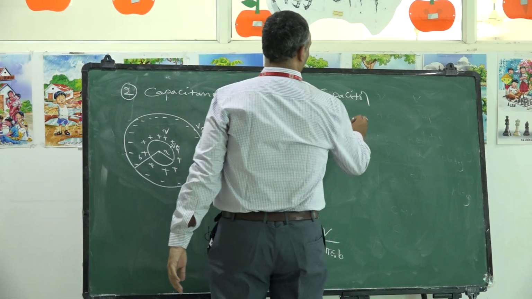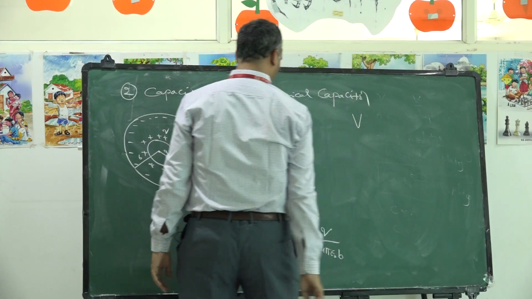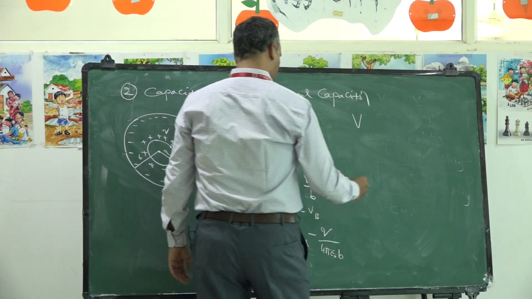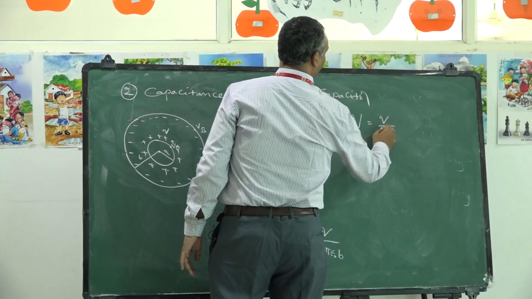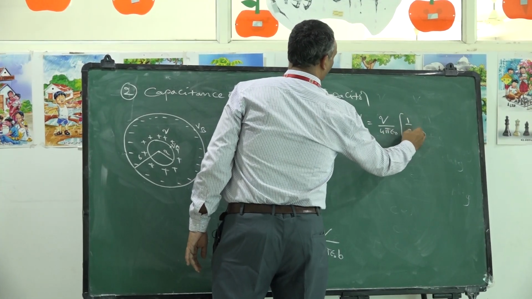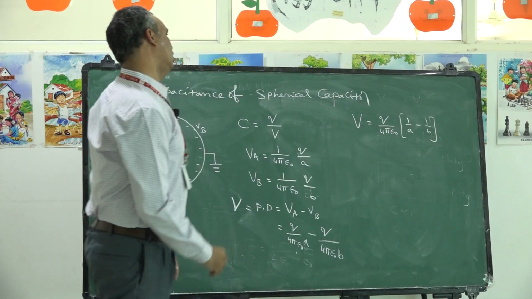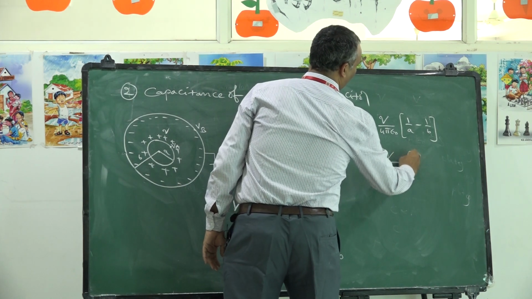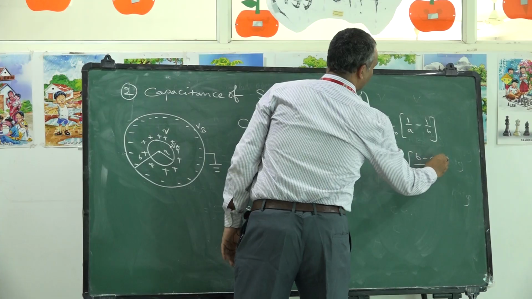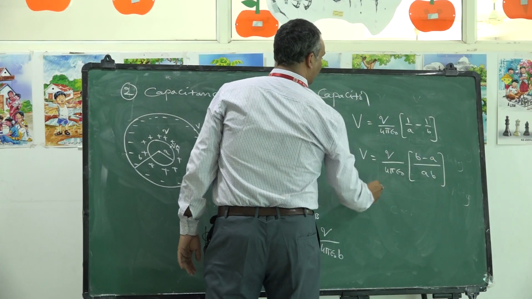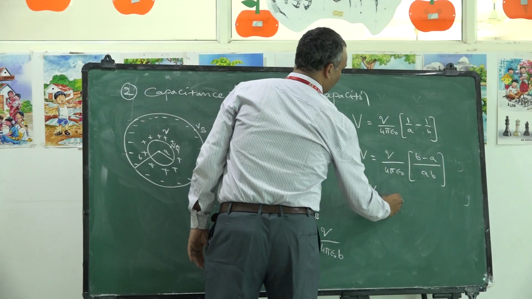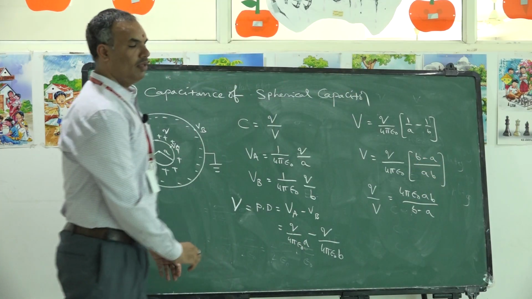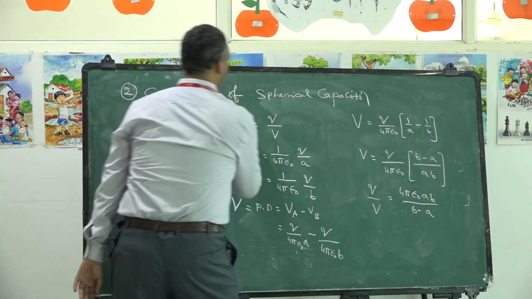Now, let me take the potential difference as V. Q by 4 pi epsilon naught is common, so V is equal to Q by 4 pi epsilon naught times 1 by A minus 1 by B. Or you can write V is equal to Q by 4 pi epsilon naught, with AB as the LCM, B minus A. If you take this V to the other side, Q by V is equal to 4 pi epsilon naught AB by B minus A. Q by V is called capacitance.